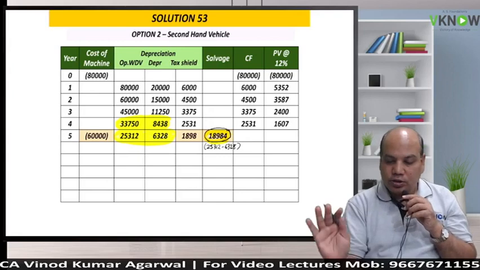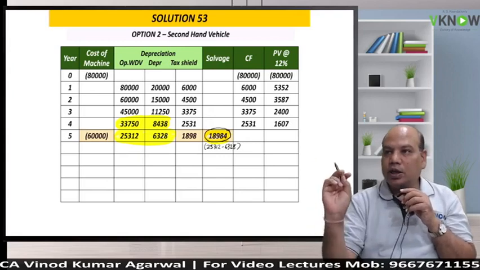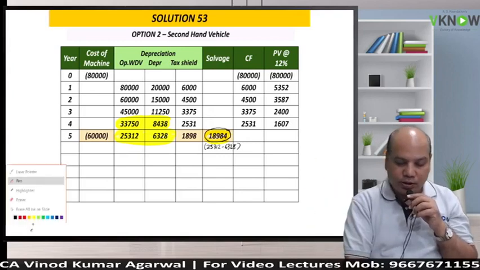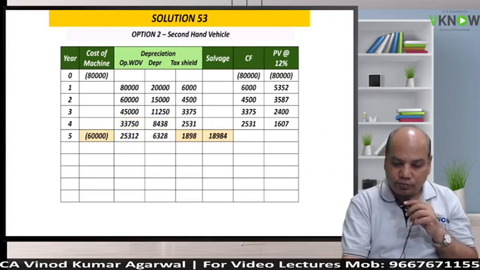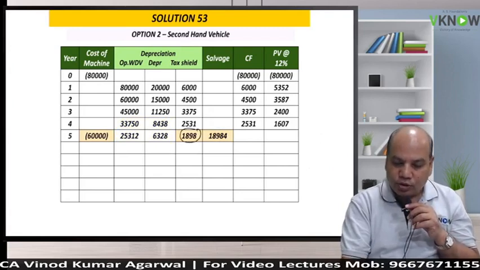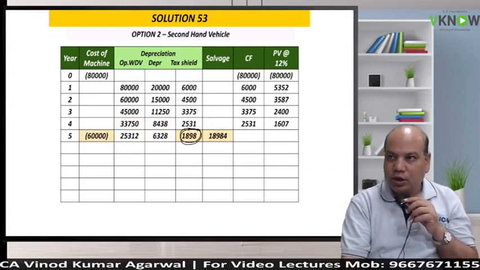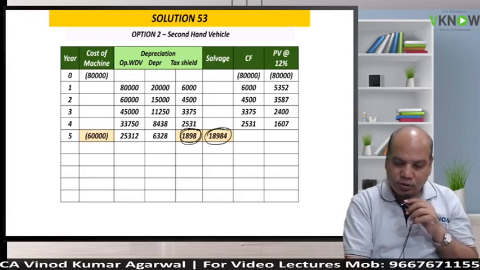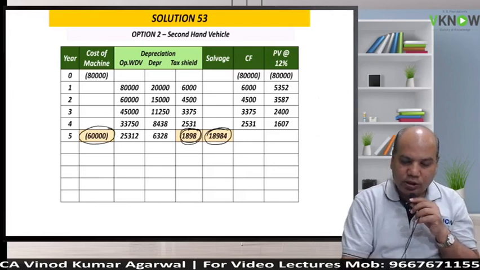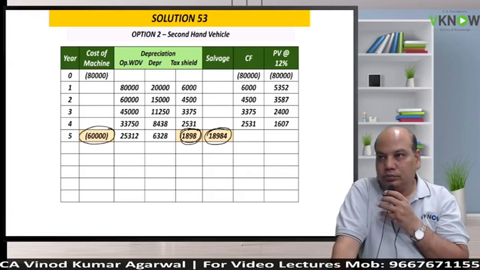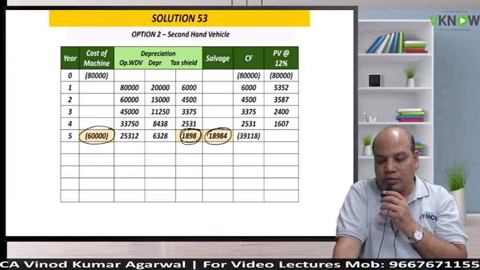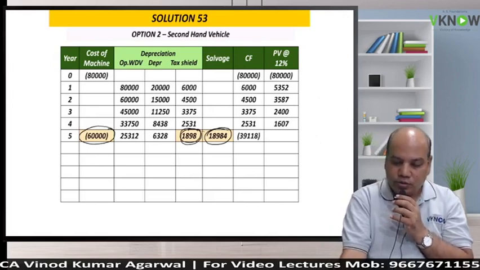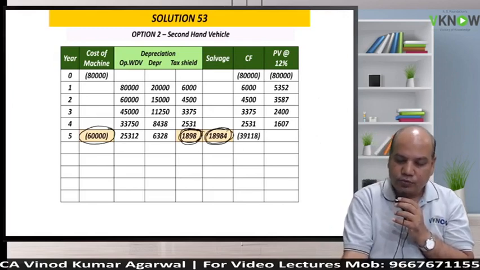Now wait. This fifth year has 3 cash flows. Tax shield, you add on your calculator. Salvage, you add. And 60,000 will be deducted because it is an outflow. Negative 39118. Is it understandable? So you can just circle these 3 numbers for your future reading.